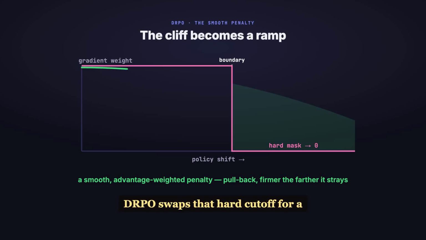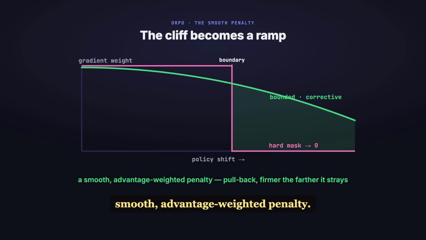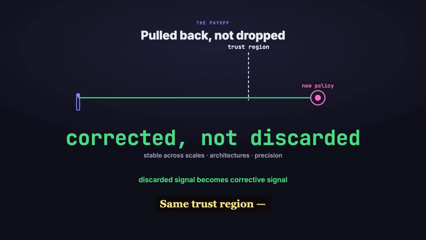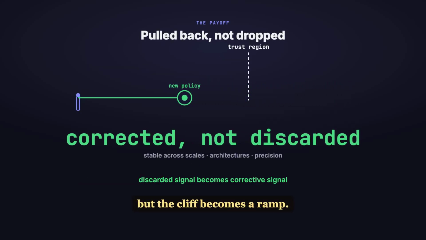DRPO swaps that hard cutoff for a smooth, advantage-weighted penalty. A token past the boundary now gets a bounded pullback, firmer the farther it strays. Discarded signal becomes corrective signal. Same trust region, but the cliff becomes a ramp. Diverging updates are corrected, not dropped, and training comes out more stable across scales, architectures, and precisions.